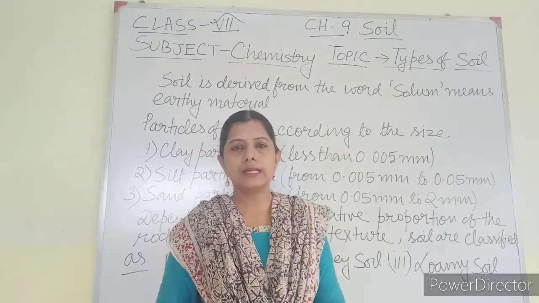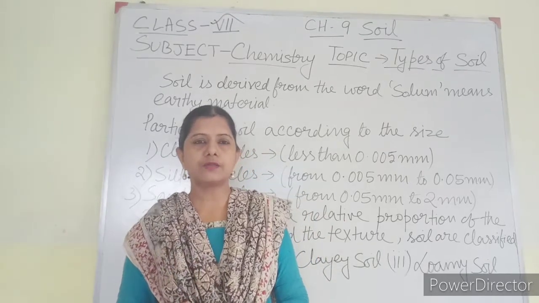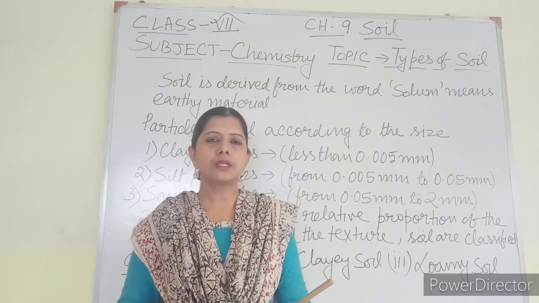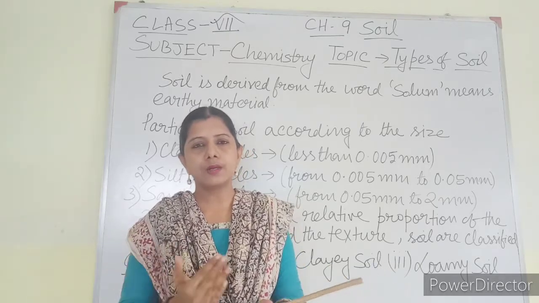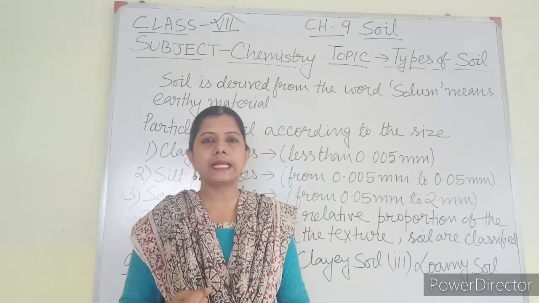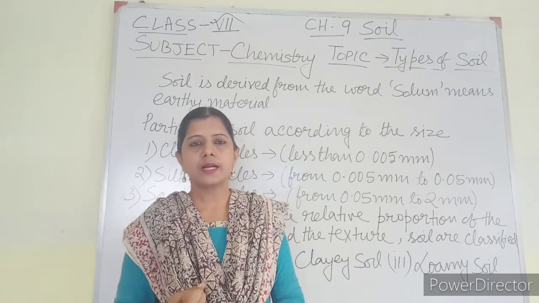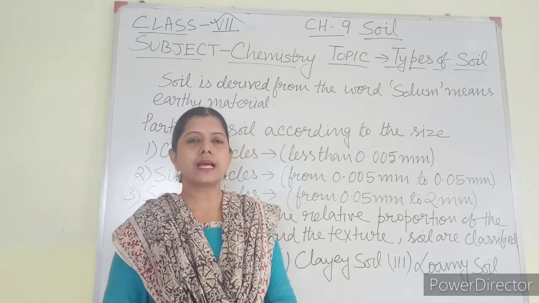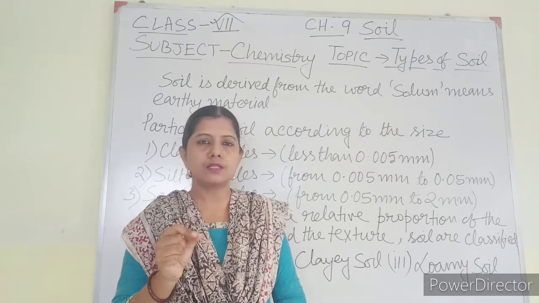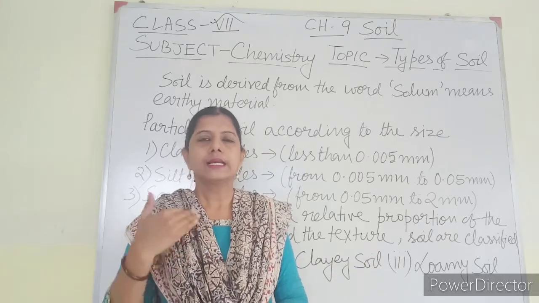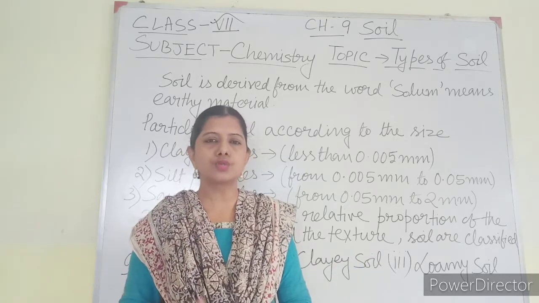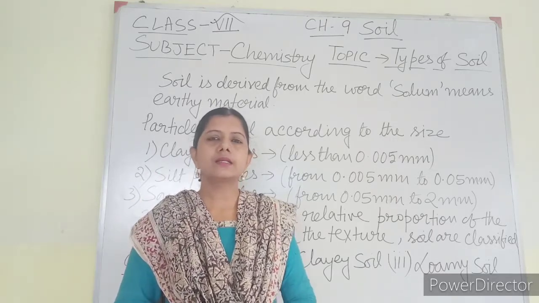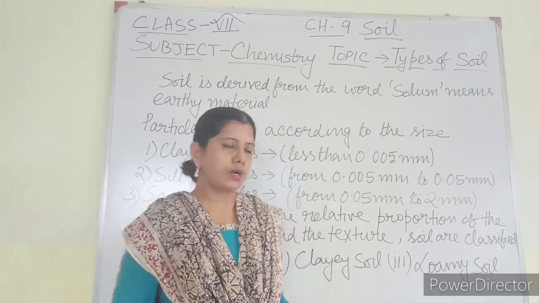As it is very small in size, they remain in the compact form. That is, lots of particles joined together to form the compact form. As they are very close to each other, they can retain a large amount of water. That means it doesn't allow the water to percolate easily. As the particle size is very small, they are very closely attached. The gap between the particles is too small, so water cannot percolate. As a result, clay particles can hold the maximum amount of water.